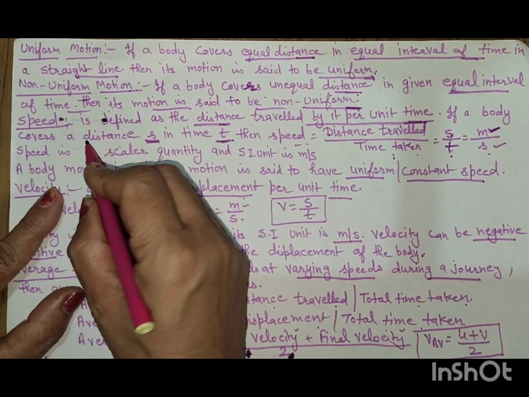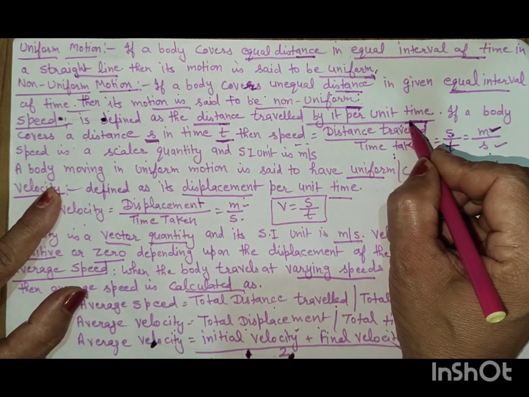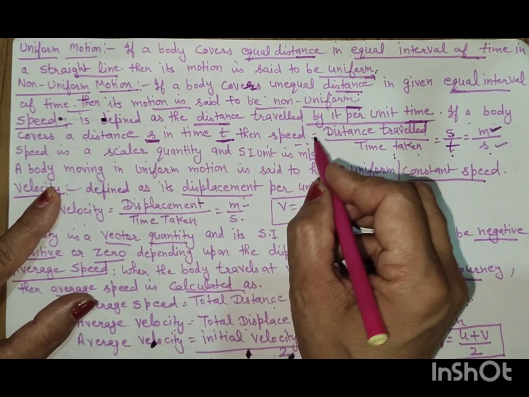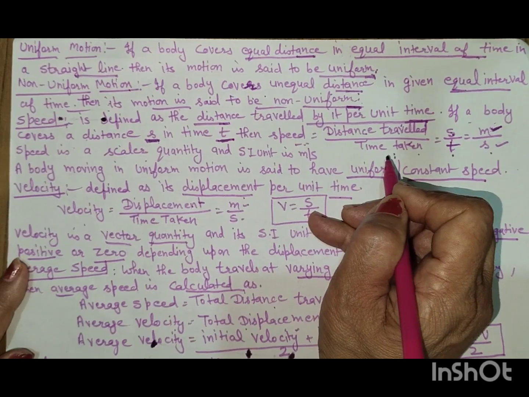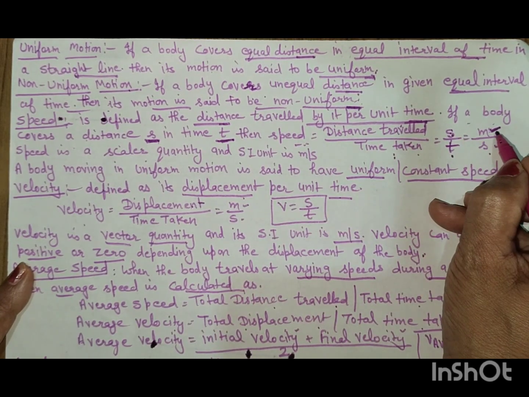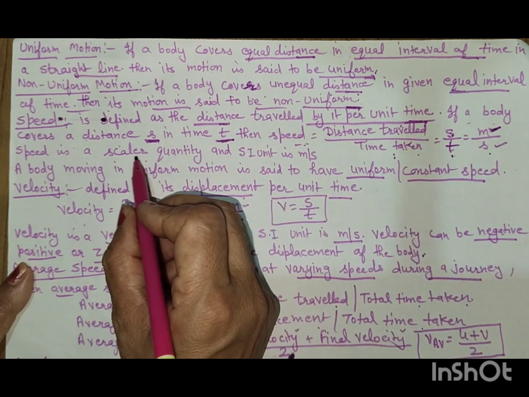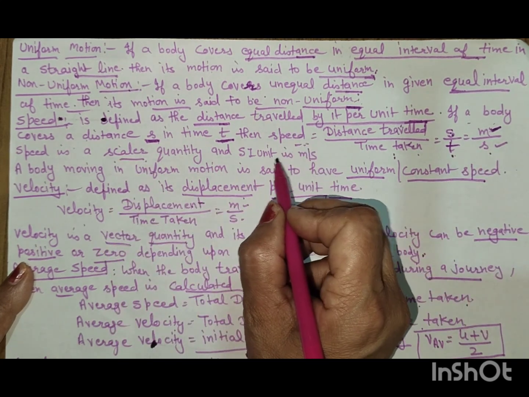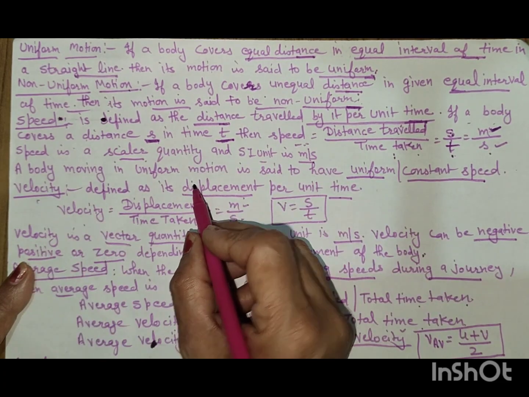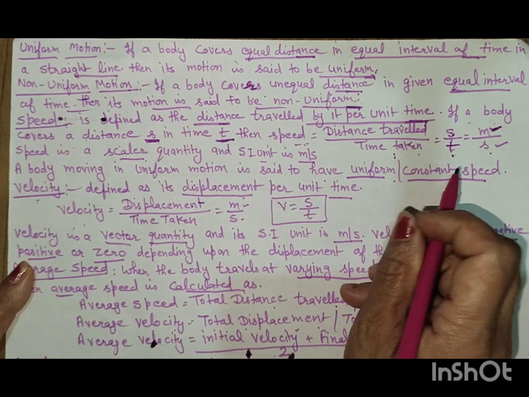What is speed? Speed is defined as the distance travelled by a body per unit time. If a body covers a distance s in time t, then the speed is equal to distance travelled by time taken. Speed is equal to s by t. Distance is measured in meters and time in seconds. It is a scalar quantity and its SI unit is meter per second. A body moving in uniform motion is said to have uniform or constant speed.